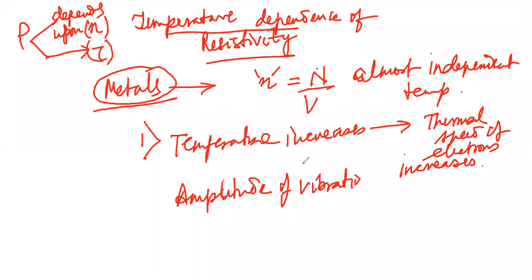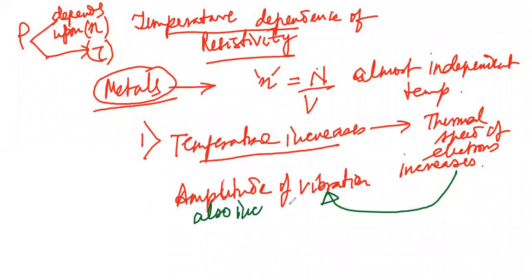So in a metal, if the temperature increases, the thermal speed of the electrons increases, and therefore the amplitude of the vibration also increases.